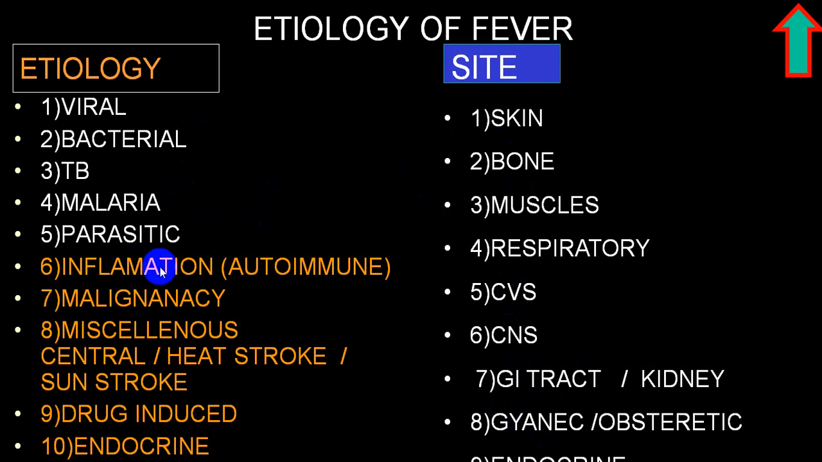Among the non-infectious group, there are autoimmune or inflammation, malignancy, central fever, heat strokes, sunstrokes, drug-induced, endocrine-induced, and damage to the TRC center. All these are included in the non-infectious group, so we should not forget all this. And if there is a severe elevation of body temperature secondary to all these causes, we usually label that as hyperpyrexia.